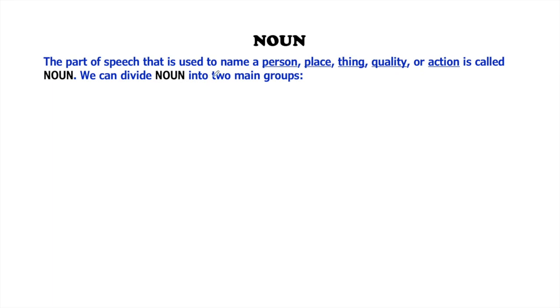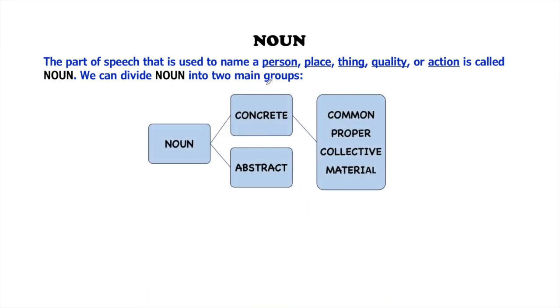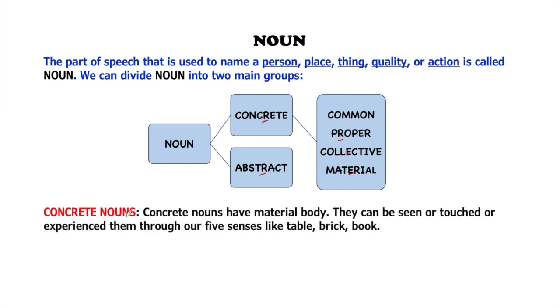We can divide nouns into two main groups. These are concrete nouns and abstract nouns. Concrete nouns can be further divided into four categories. They are common, proper, collective, and material. Concrete nouns have material body and they can be seen or touched or experienced through our five senses, like table. We can see table, we can touch table, and we can experience also through our body parts.